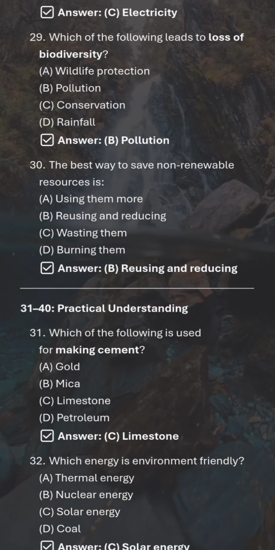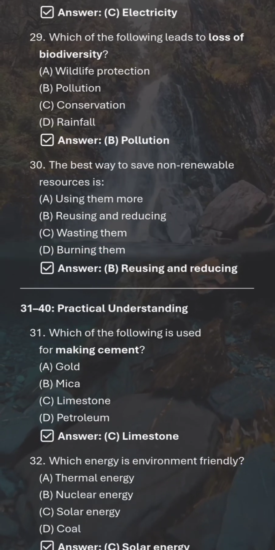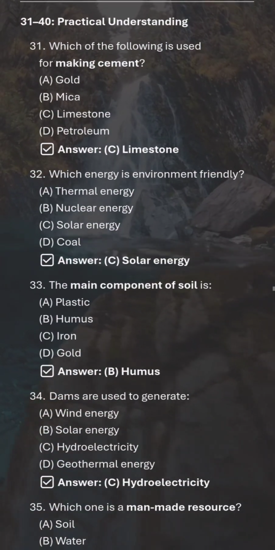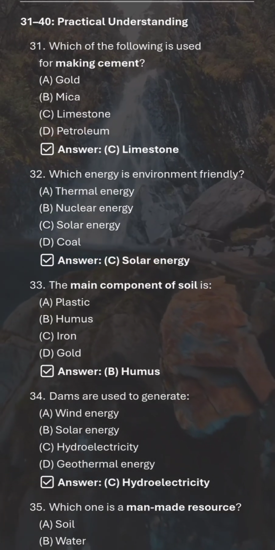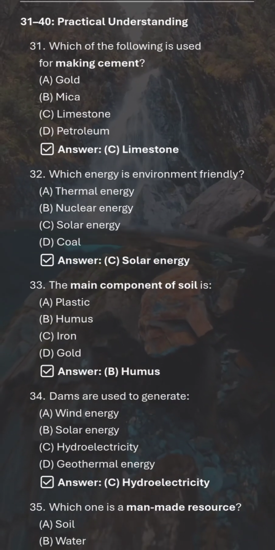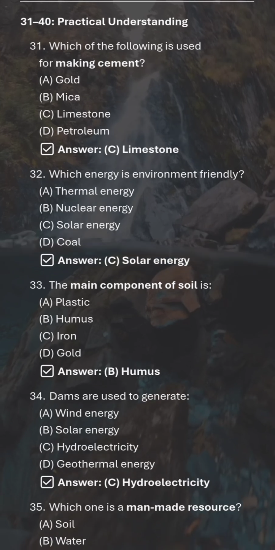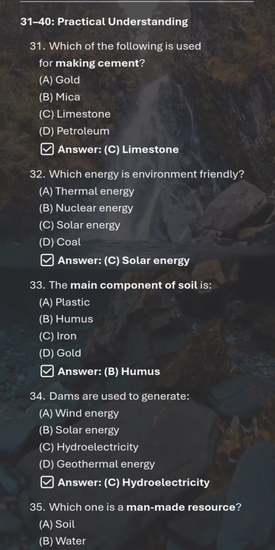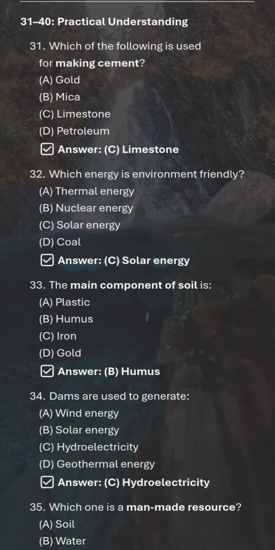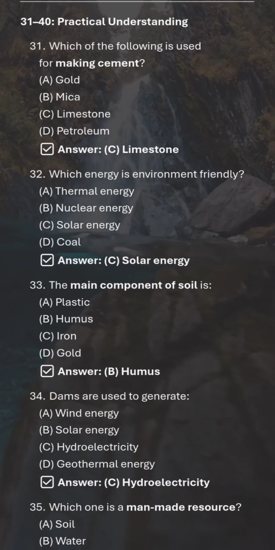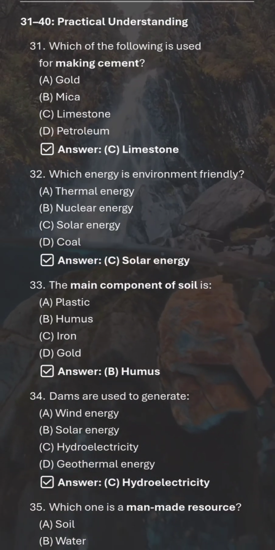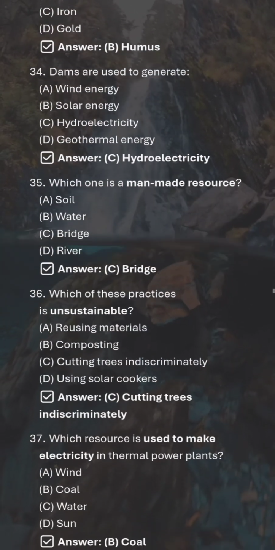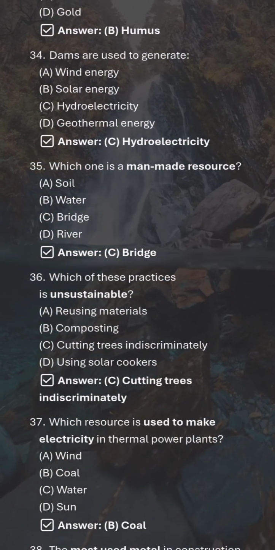The best way to save non-renewable resources is reusing and reducing. Which of the following is used for making cement? Limestone. Which energy is environment friendly? Solar energy. The main component of soil is humus. Dams are used to generate hydroelectricity.